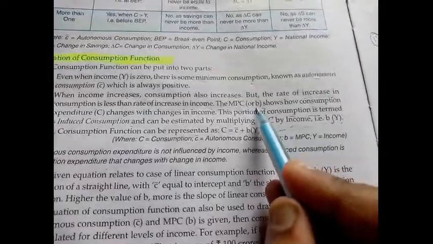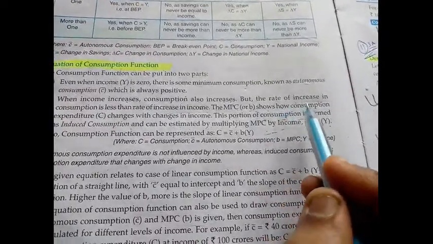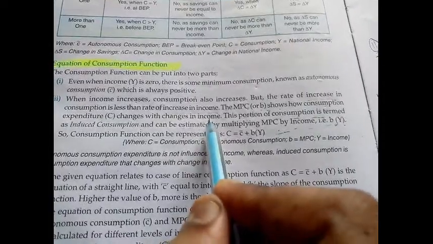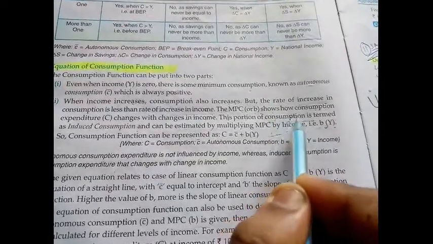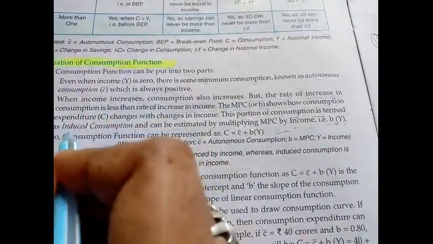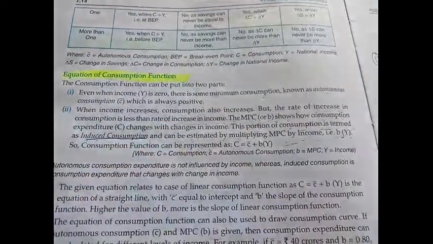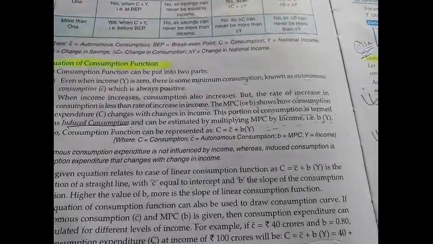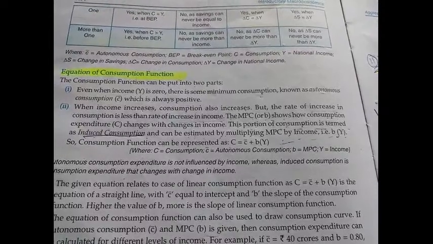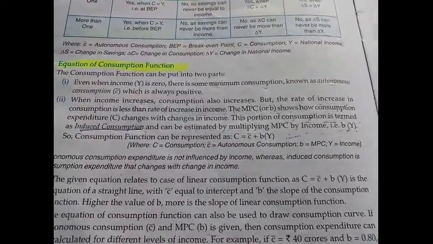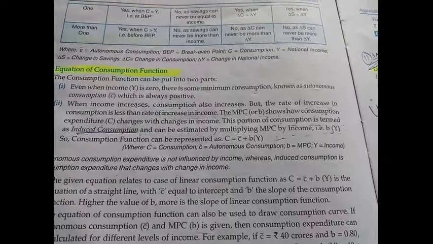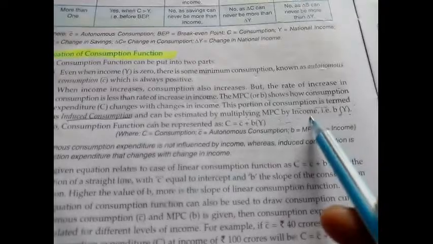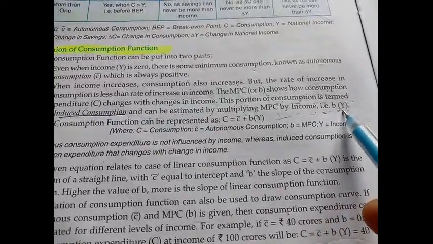MPC is denoted by B, and shows how consumption expenditure changes with a change in income. This portion of consumption is termed induced consumption. Be careful with this term. Induced consumption means that due to the change in income, my consumption expenditure also changes, and that is known as induced consumption, and it can be estimated by multiplying MPC by income, that is B times Y.